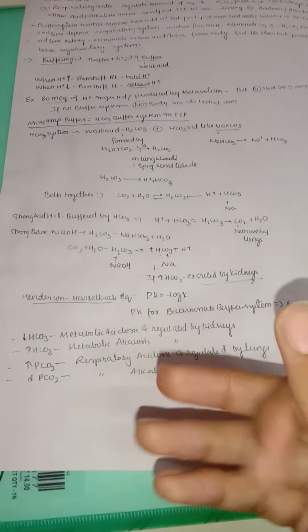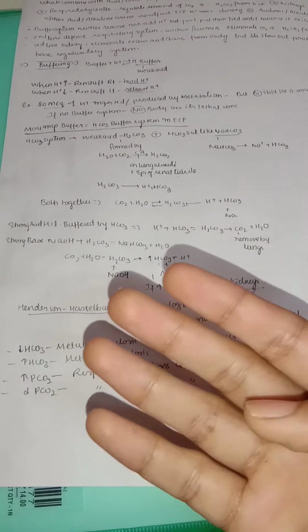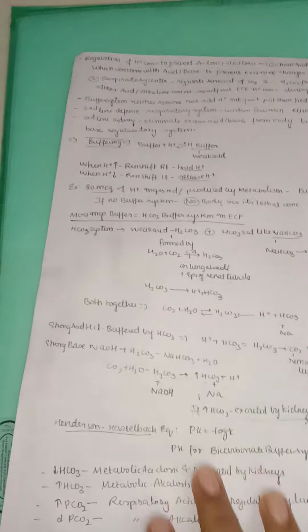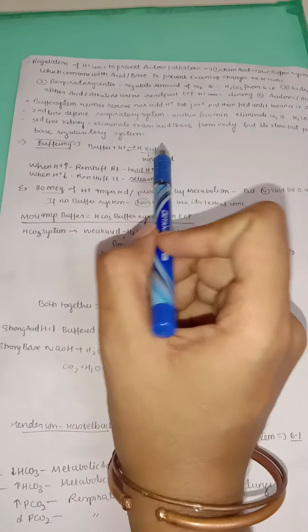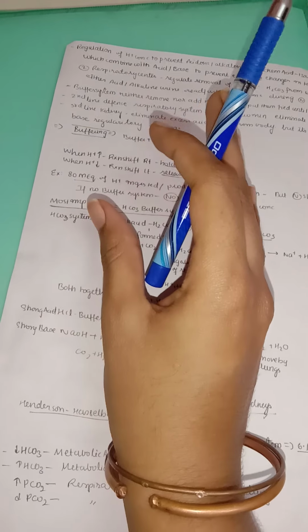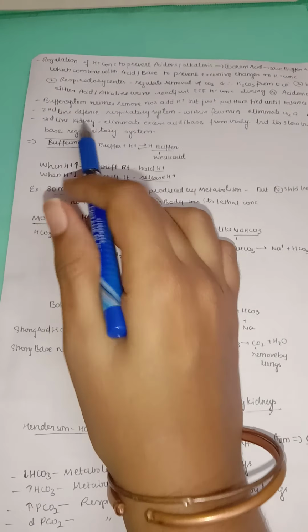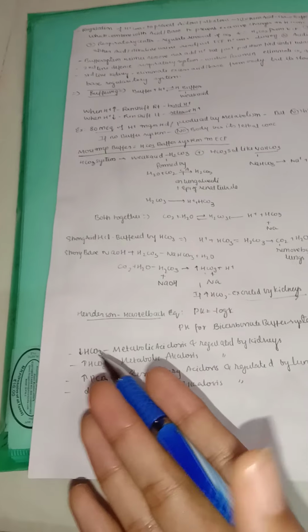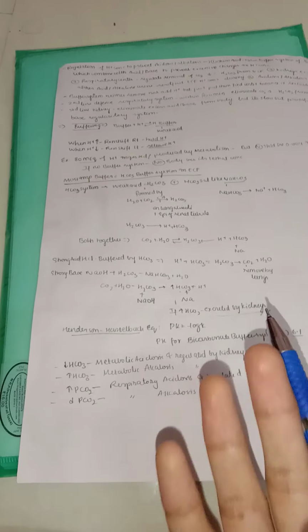So till now we have discussed the defense systems. The first line of defense is the buffer system, especially the bicarbonate buffer system, and the second line of defense is the respiratory system. We are seeing how it puffs out carbon dioxide, and the third line of defense is the kidney system, which mainly removes bicarbonate. We also need to see the process of how it takes place. We also have another buffer system called the phosphate buffer system.